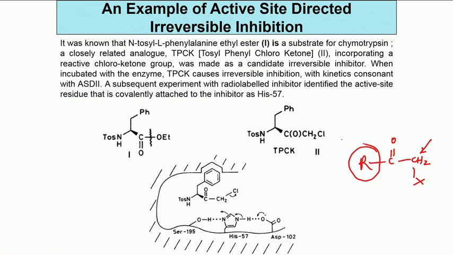Now, suppose we have chymotrypsin in mind. We know chymotrypsin hydrolyzes the amide bond from the carboxy side, where the carboxy belongs to an aromatic amino acid like phenylalanine, tyrosine or tryptophan.